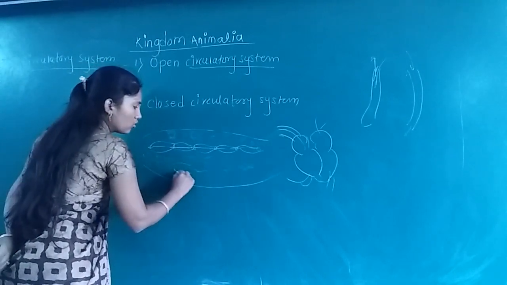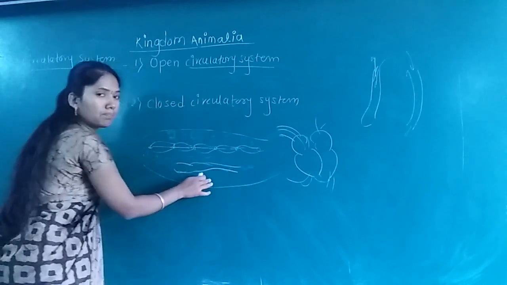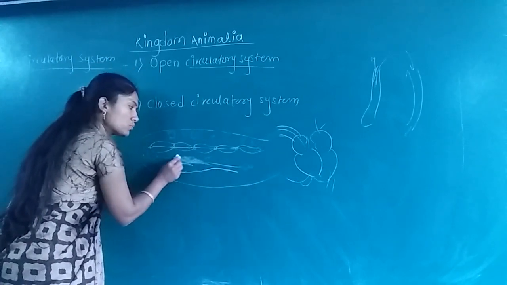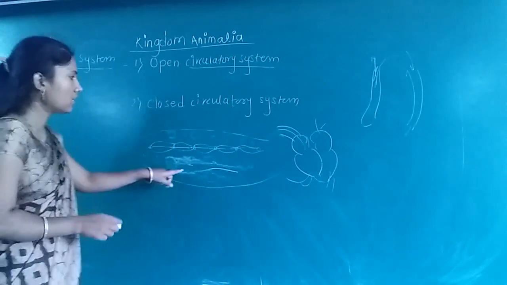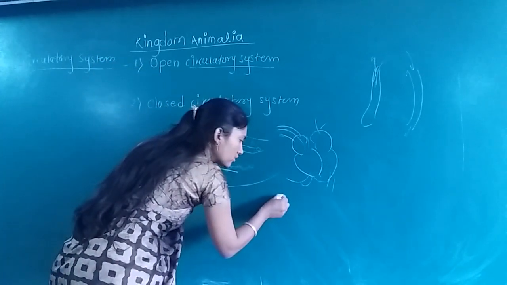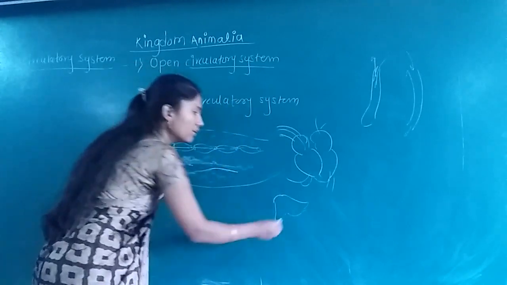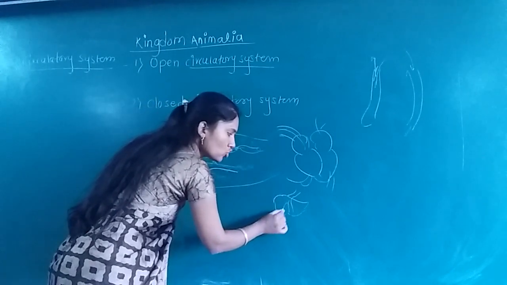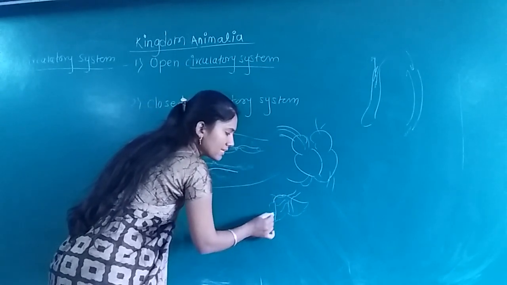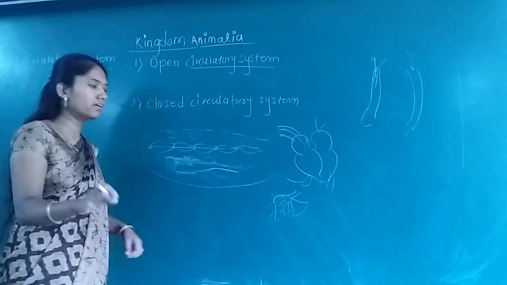Suppose this is any organ of the cockroach. In that case, how is blood supplied to this organ? So blood is present all around that organ. See, in our case, suppose this is any organ, suppose this is our liver, and blood has to be supplied to this liver. Then if this is the main blood vessel, it gets divided into smaller vessels which are called capillaries, and through the capillaries blood is supplied to the liver.